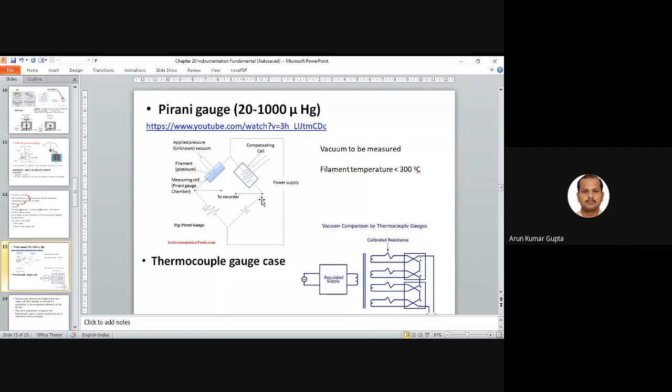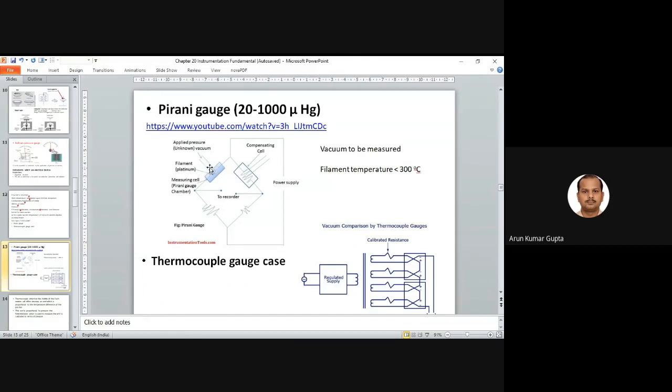We already know a Wheatstone bridge is four resistances connected in a series-parallel arrangement, and based on this the current will change. The whole detail is given in this link.